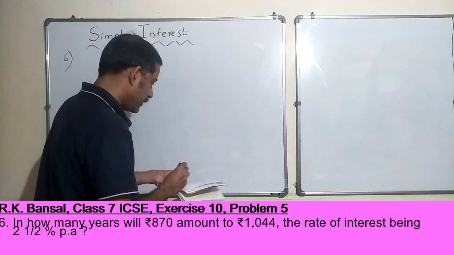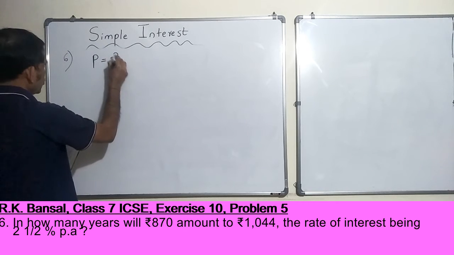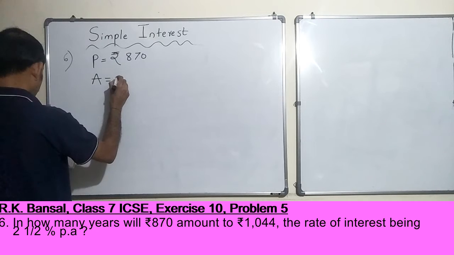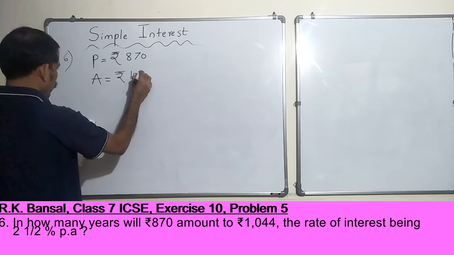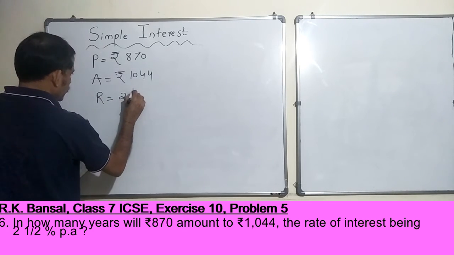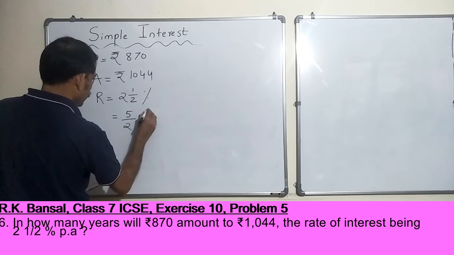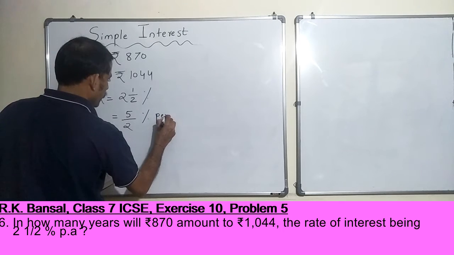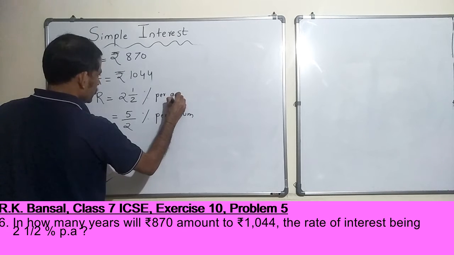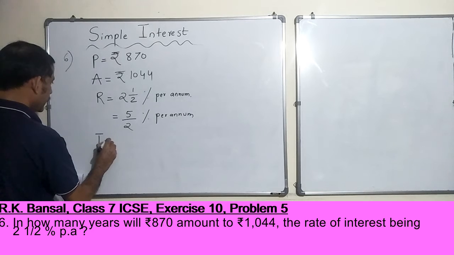So what is 870 here, right? 870 is the amount that you put. So the principal is rupees 870. Final amount should become rupees 1044. Rate of interest is 2.5%, which is the same as 5/2, correct? Per annum. In 1 year, he will give you 2.5% on what you invest. Good, right? So what is the time period T?